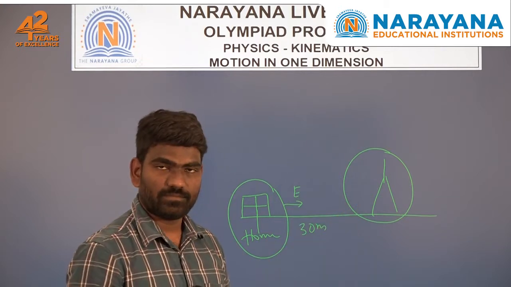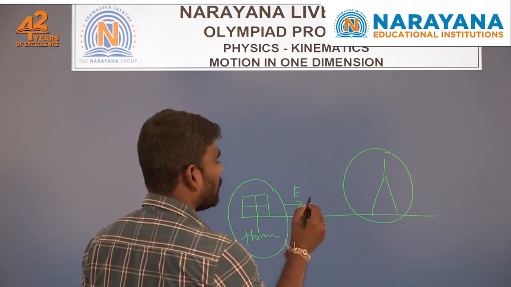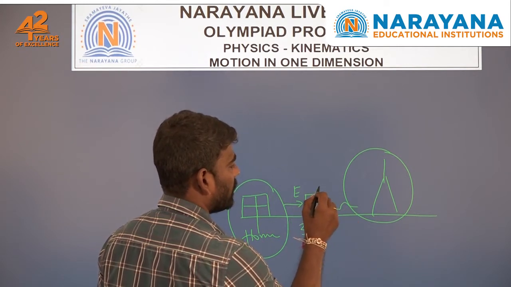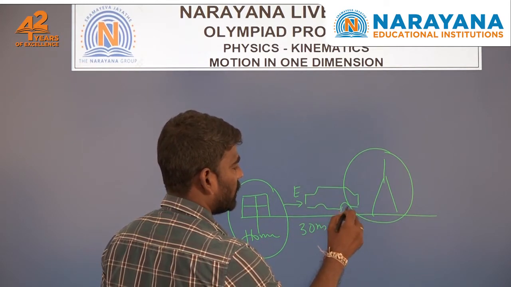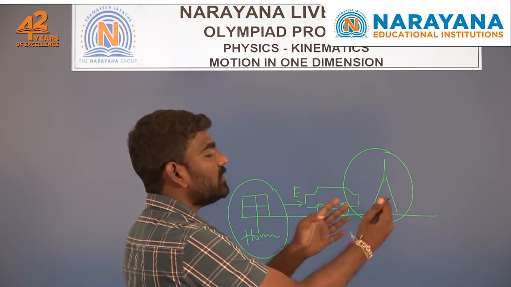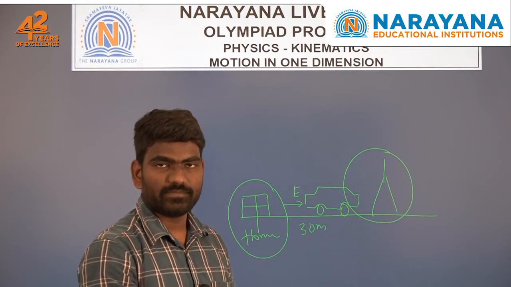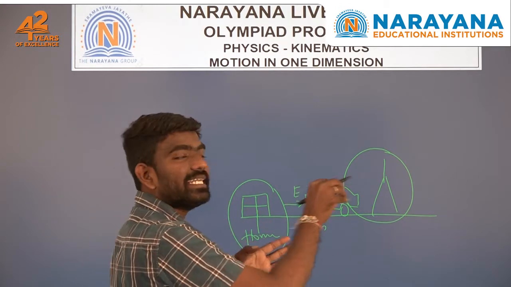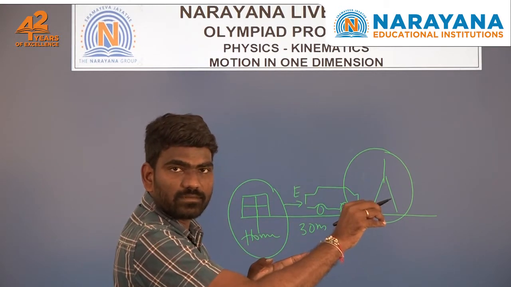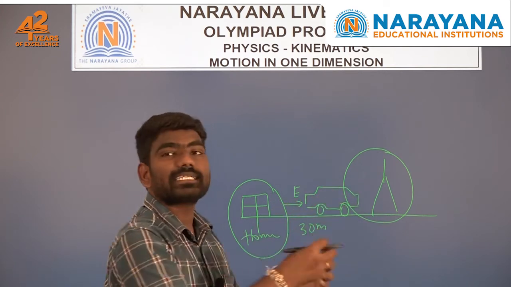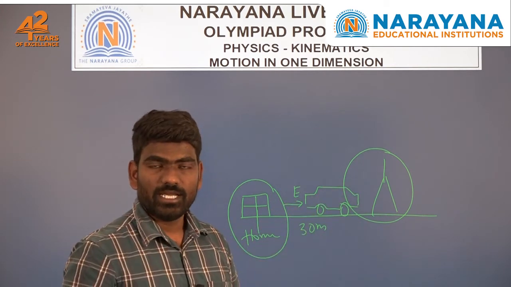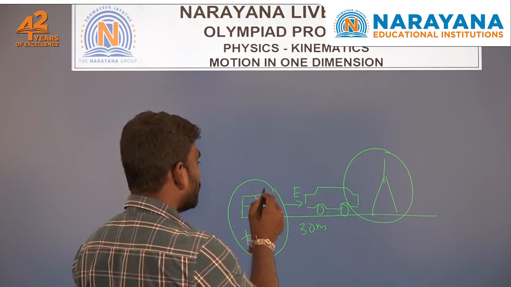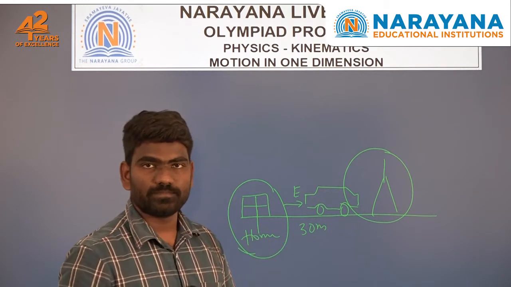Suppose a car is moving and, with respect to your home, it changes its position continuously. Then you can say that the car is moving in the east direction. Its position continuously changes, and that position can be described with a reference point, your home.